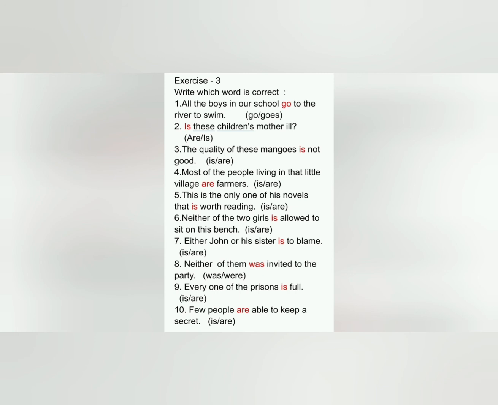Next, either John or his sister dash to blame. Here we have the words either and or, and when we have these words we will use a singular verb, so we will use here is. Next, neither of them dash invited to the party. Here we have the word neither, and with neither we will use a singular verb, so we will use here was.